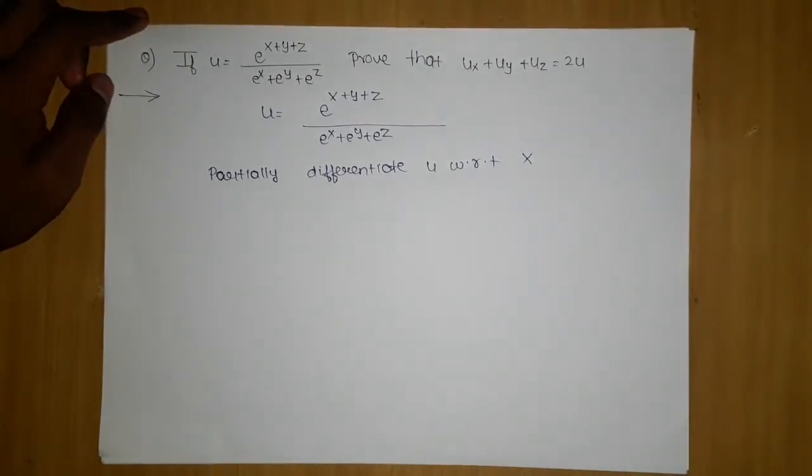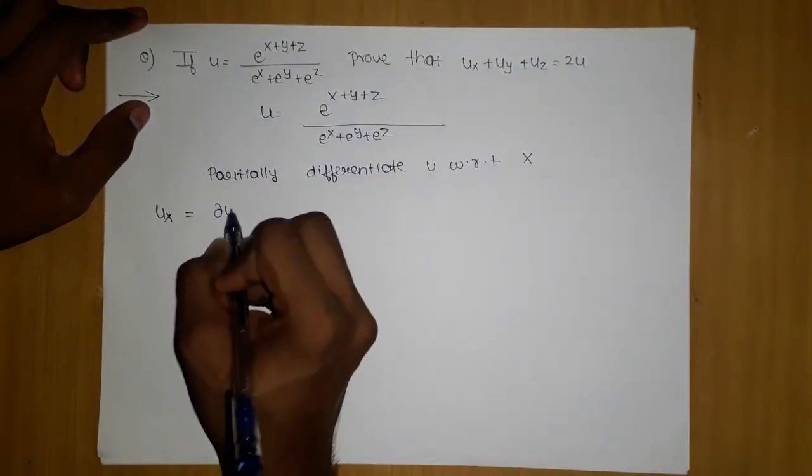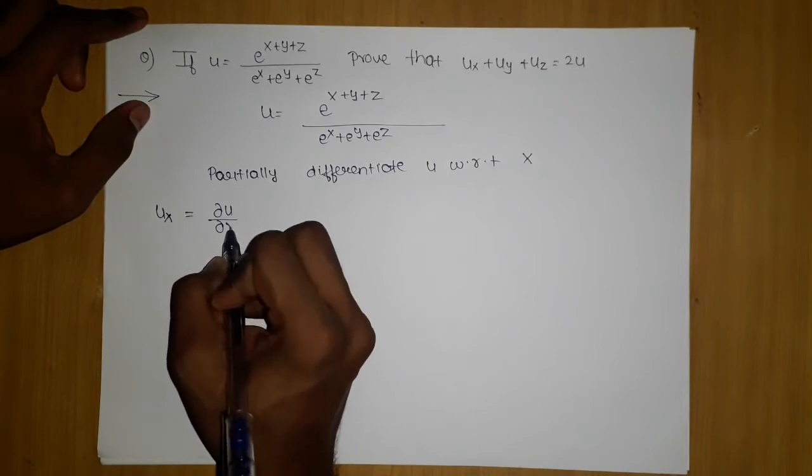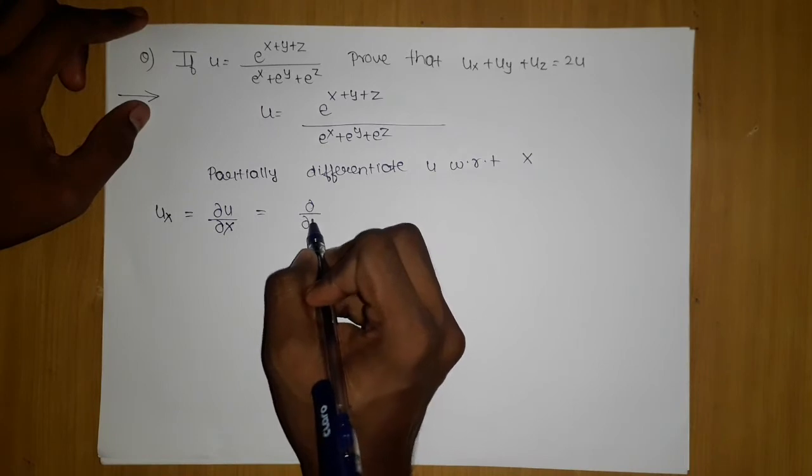The moment you differentiate it with respect to x, you will get ux, which you will write as dou u by dou x.